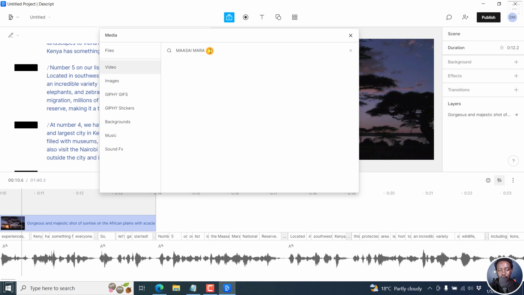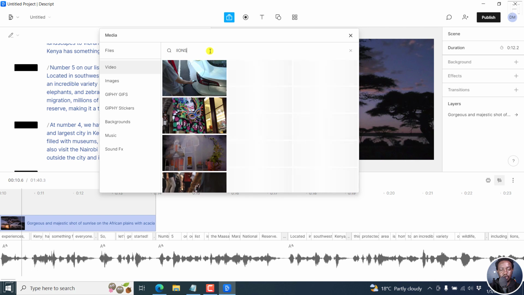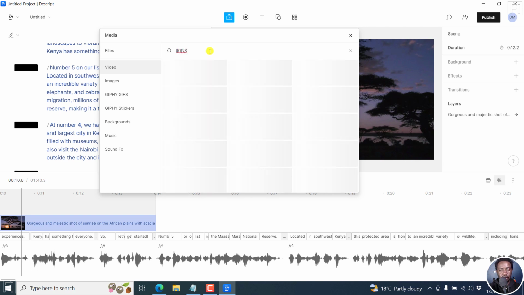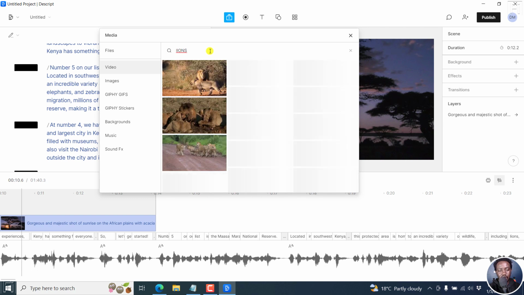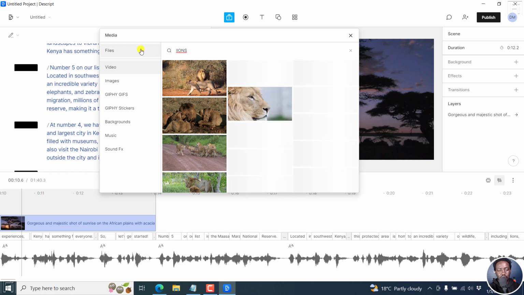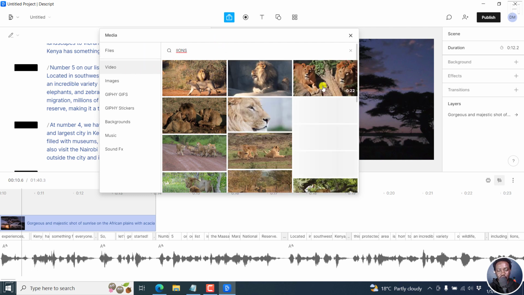Or if we cannot get that, let's say we go with Masai. Actually, okay, there's no Masai here. Let's see, actually there's none. Let's say lions. Sorry, my caps lock is on, so I did not notice that. And let's just give it a couple of seconds so that we see what we get. And I think it might be easier to go for images to make things easier here.